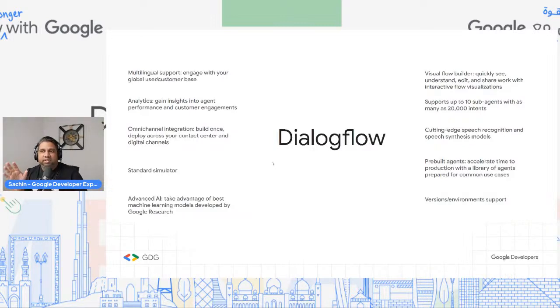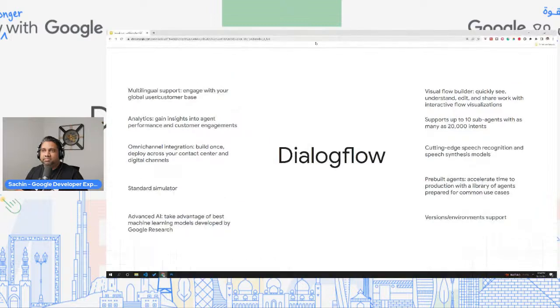So before we actually get deeper into why we need to use Dialogflow CX, let's do one thing. Since some of you just mentioned that you're new to Dialogflow, let me give you a high level overview of Dialogflow ES, or Essentials.